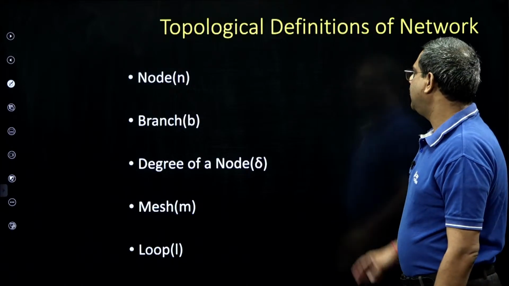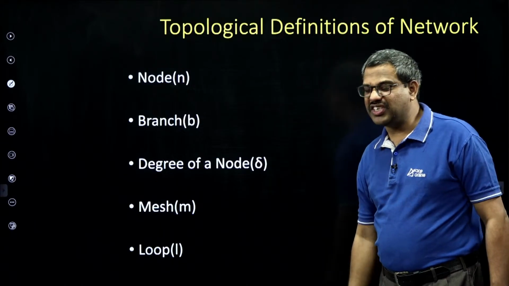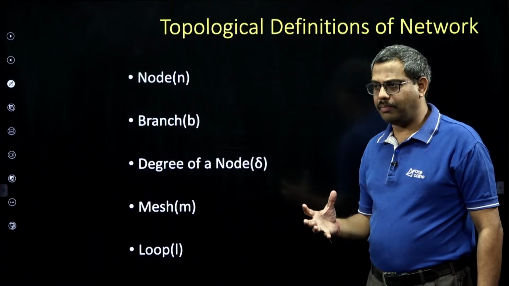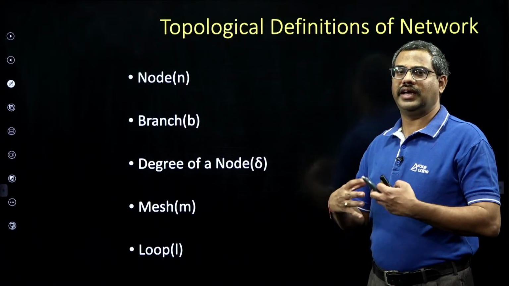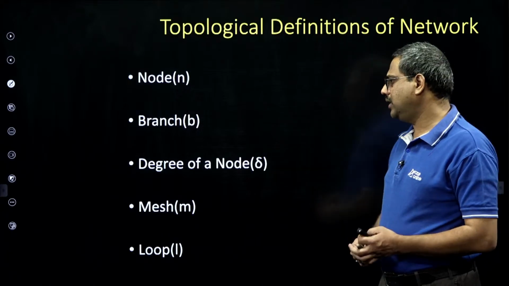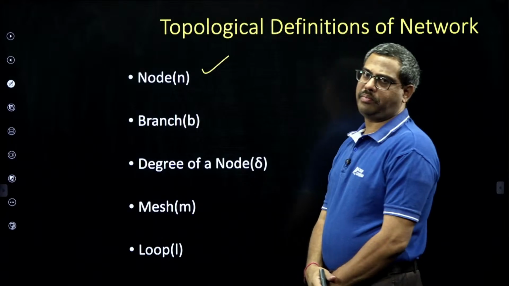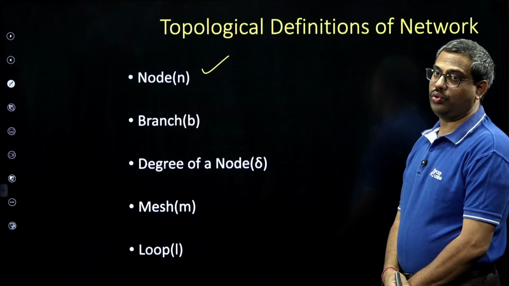Like topological definitions. What is a topological definition? These definitions talk about the number of components, their interconnection, their arrangement. In that, yes, node. A node is a point of interconnection or junction between two or more components.